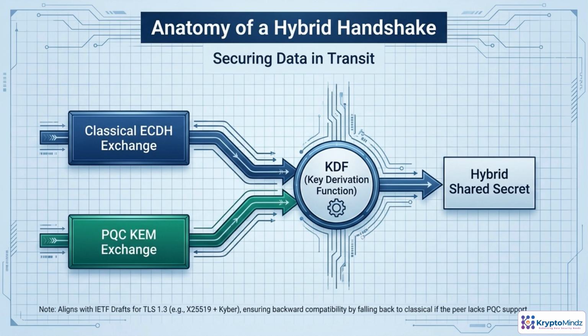A hybrid handshake is simply two key exchanges running in parallel. One uses a classical algorithm like X25519, the other uses a post-quantum KEM, such as Kyber, and each produces its own shared secret. Both secrets then feed into a key derivation function, which mixes them into a single hybrid shared secret. As long as either component remains secure, the traffic keys are safe. This design also preserves backward compatibility. If a peer doesn't support post-quantum, you can still fall back to the classical side.